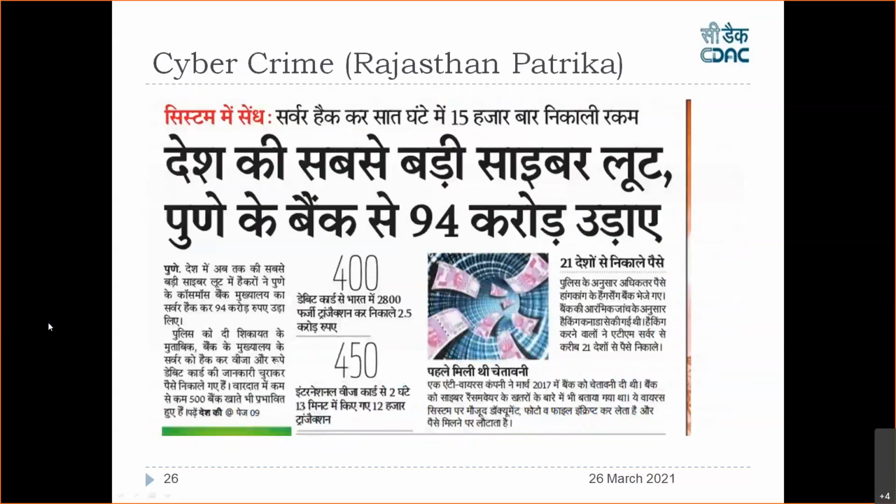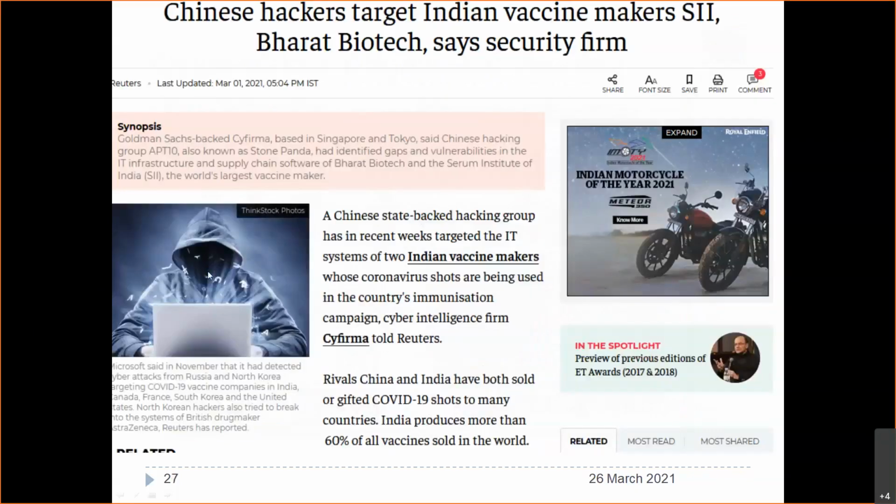This is from Rajasthan Patrika. The biggest cyber crime loot of the country, 94 crore rupees stolen from a Pune bank. This is one more news from Rajasthan Patrika. This is very recent, one year back.